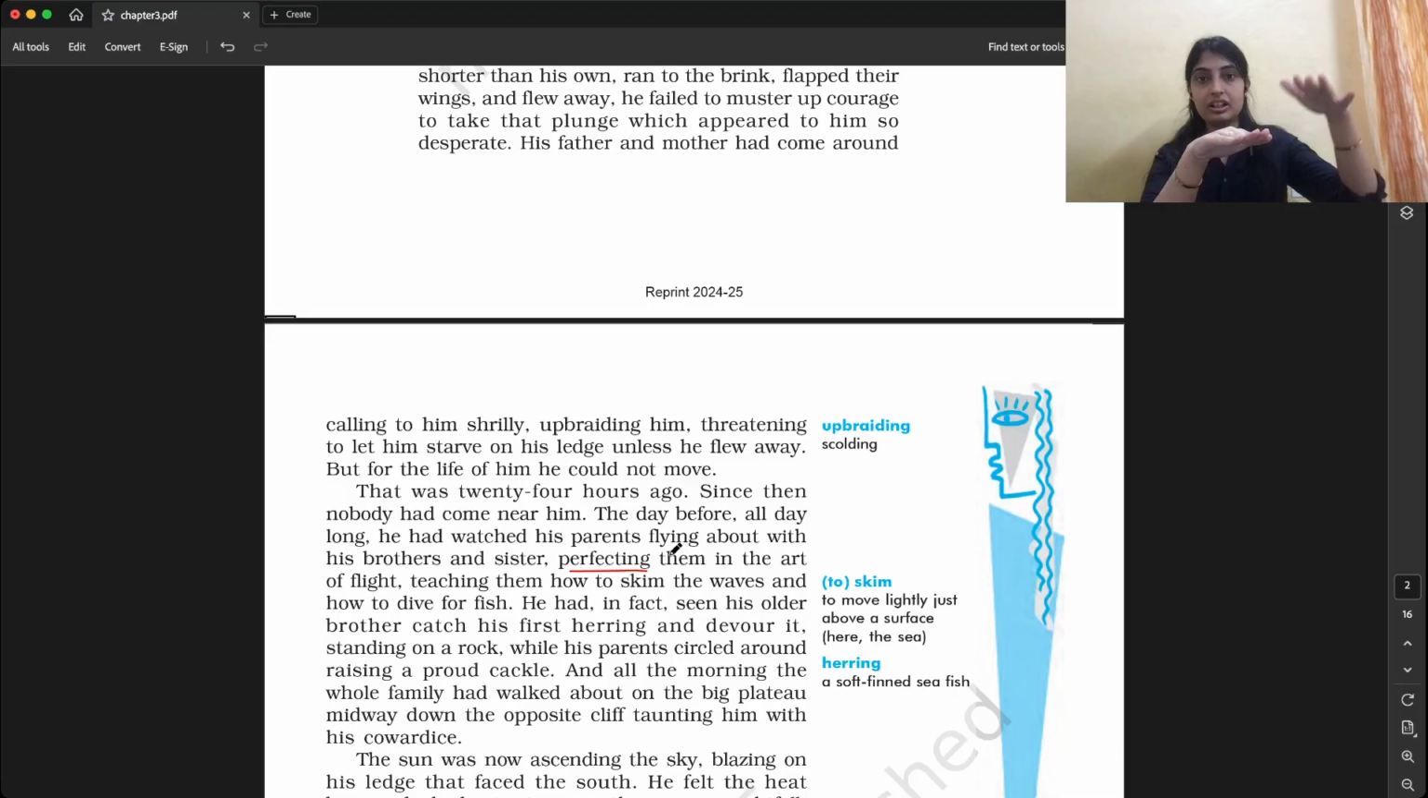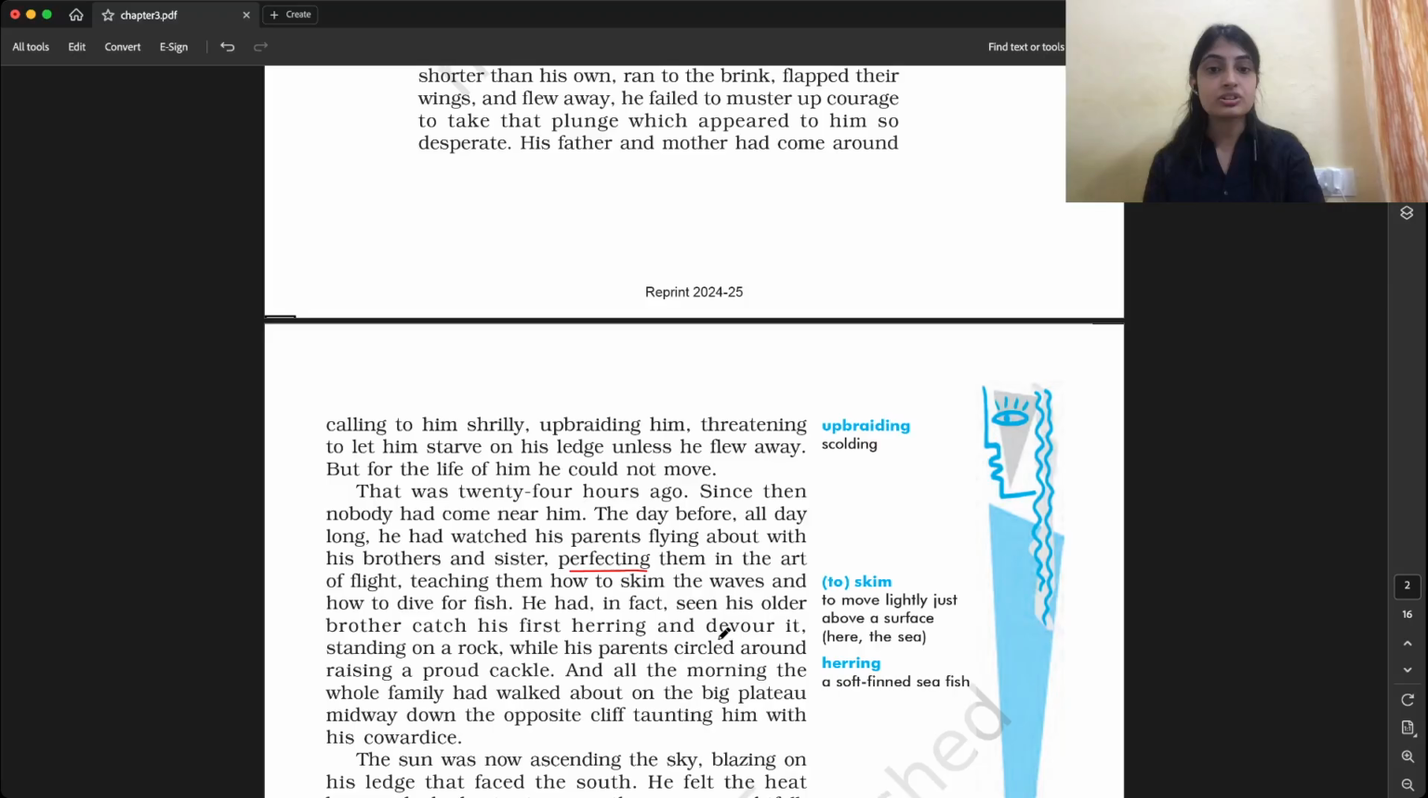He had in fact seen his older brother catch his first herring and devour it. So one of his older brothers, what did he do? He caught his first herring, which is a kind of fish, and ate it. Devour means to eat. He also saw that the older brother caught one fish and ate it.